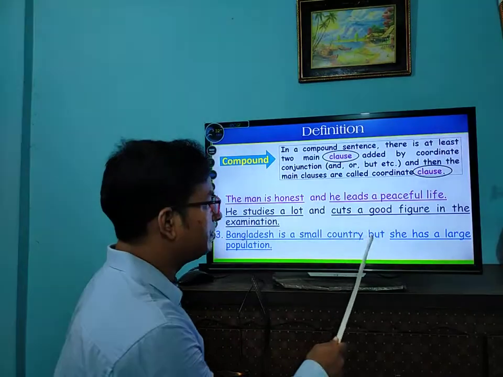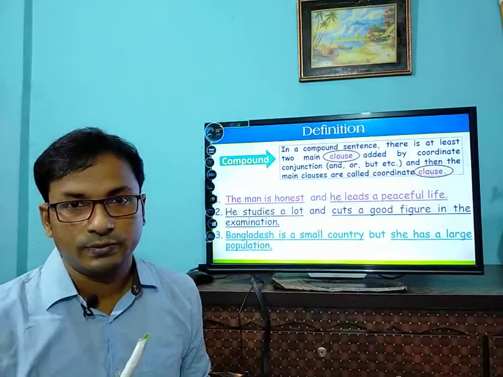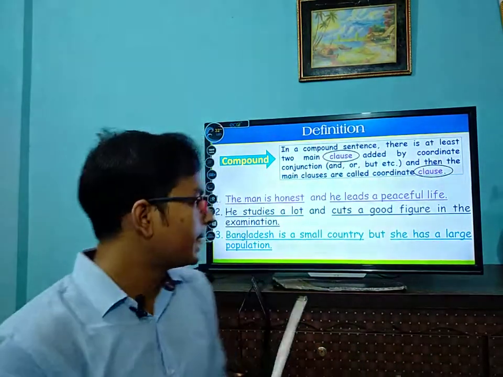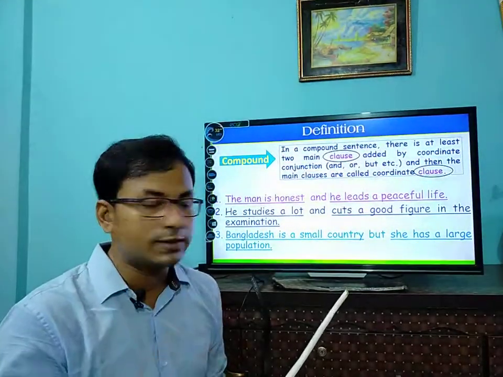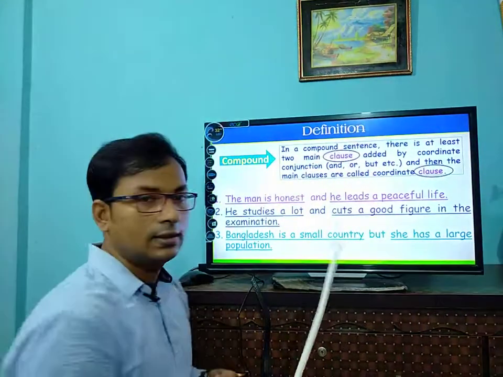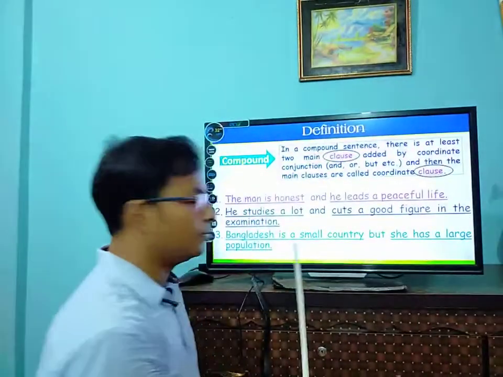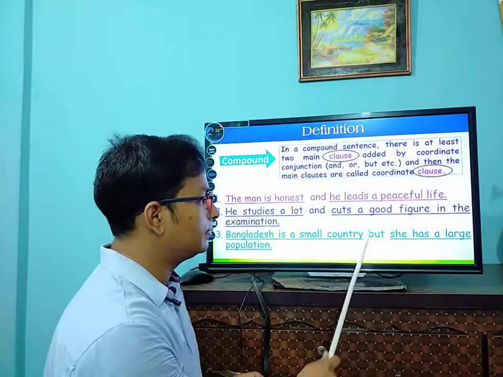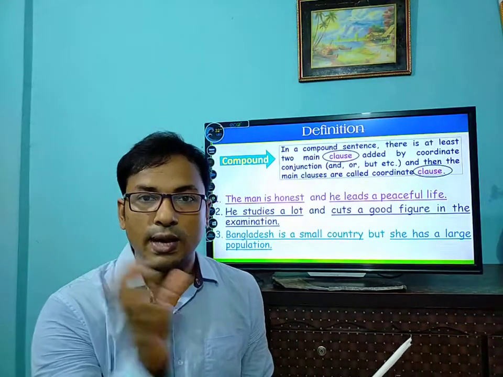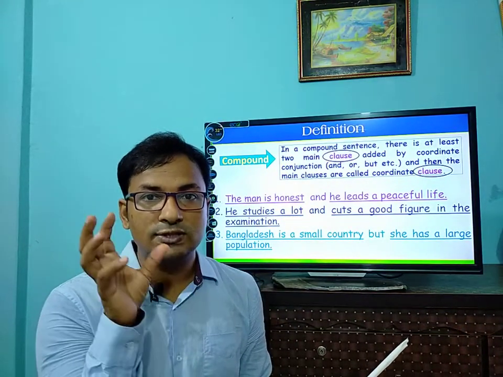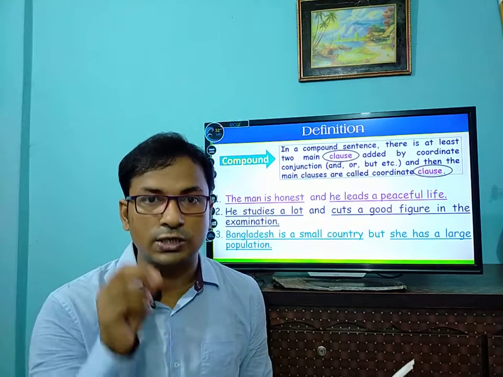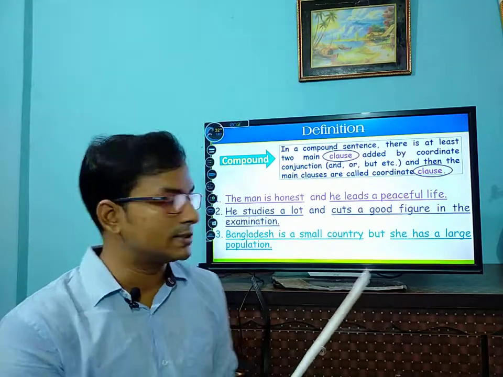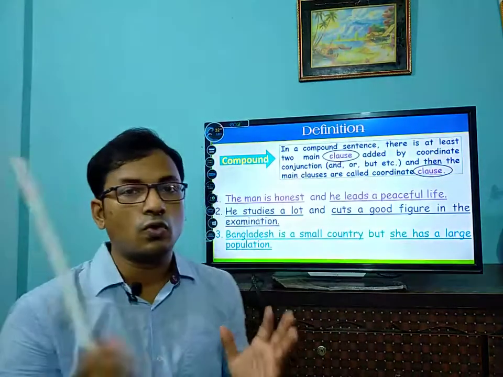Bangladesh is a small country, but she has a large population. So there are also two main clauses. The first one is Bangladesh is a small country, a main clause, and she has a large population is also a main clause, but these two main clauses have been added with the help of coordinate conjunction. When we combine these two main clauses with the help of coordinate conjunction and or but, it is called a compound sentence. And in a compound sentence, these main clauses are called coordinate clauses.